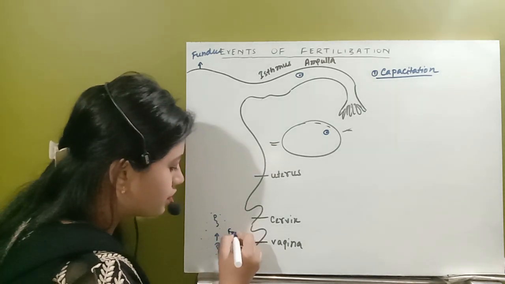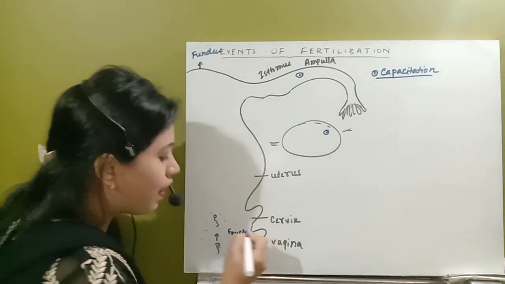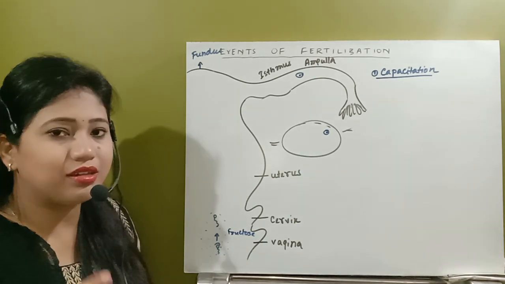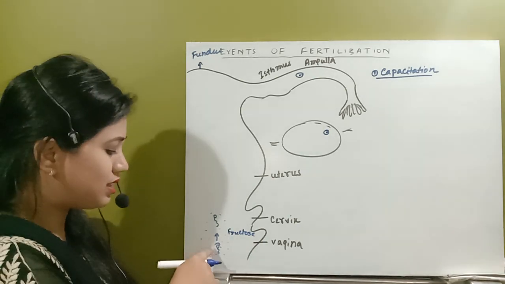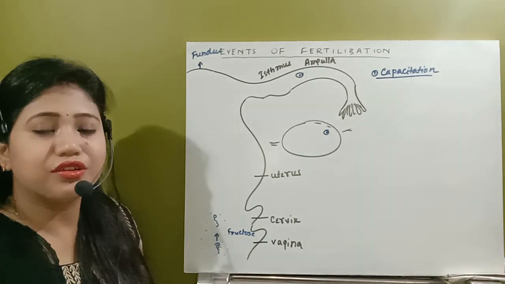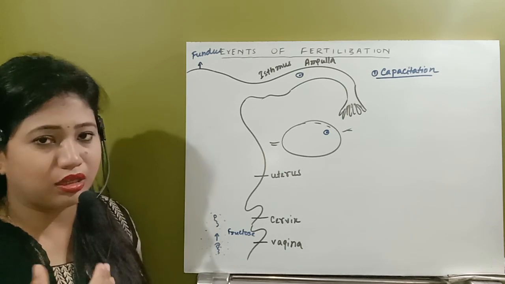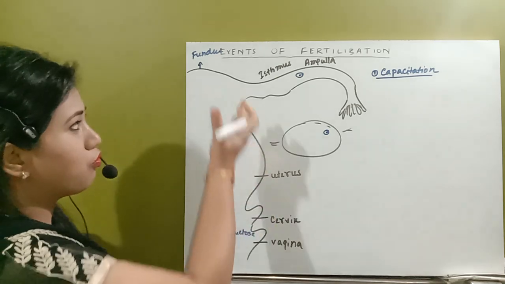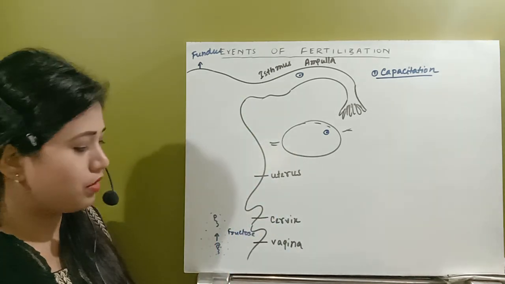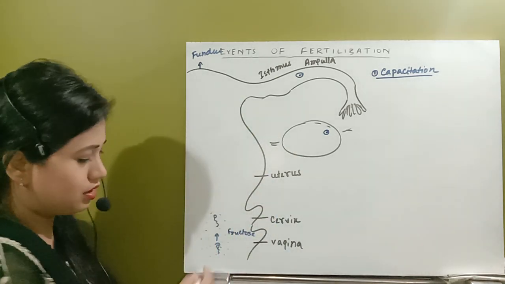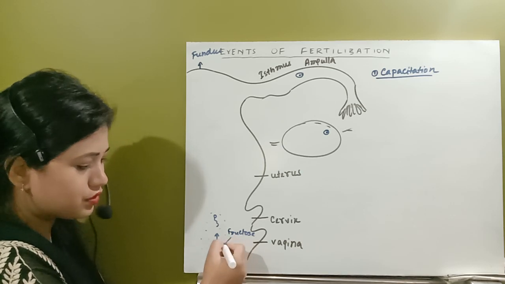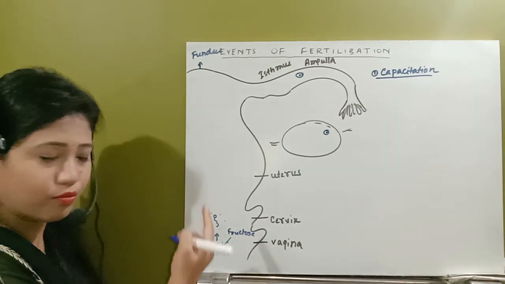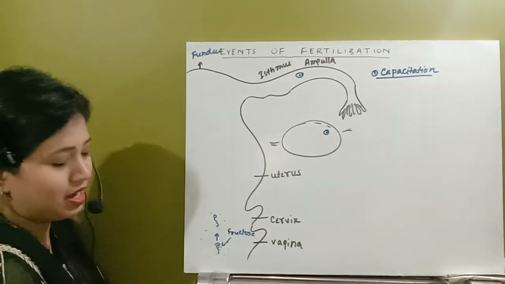Fructose was one of them. Why was fructose released? So that it can be utilized by the sperm to give energy to the spermatozoa so that it can move in an upward direction. The mitochondria use this fructose, and it gives the movement so the spermatozoa can rise.